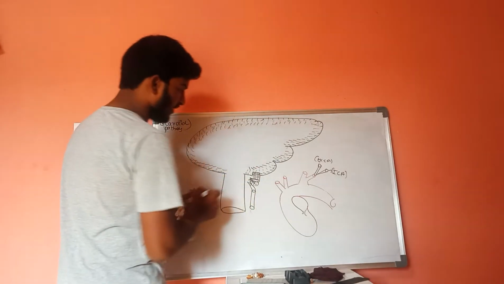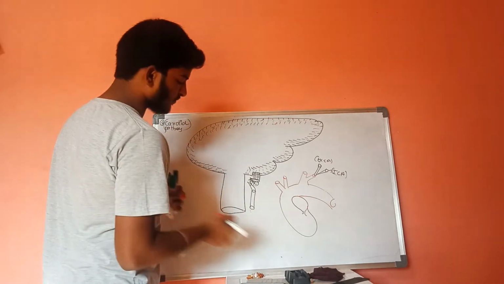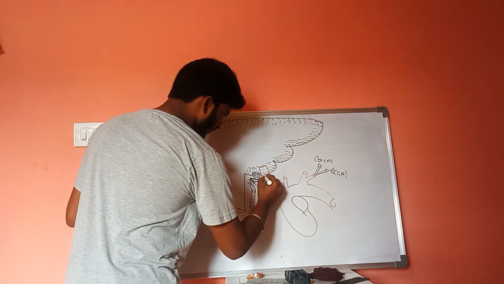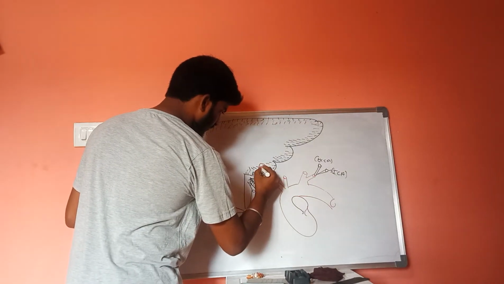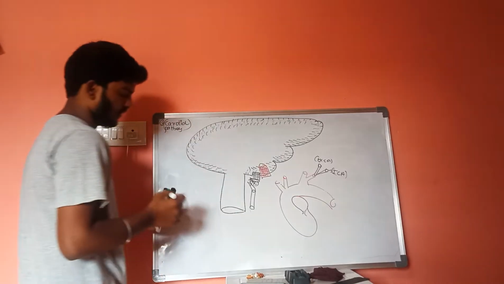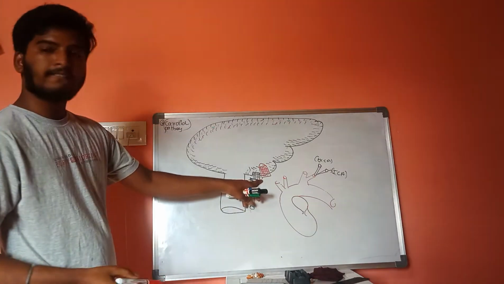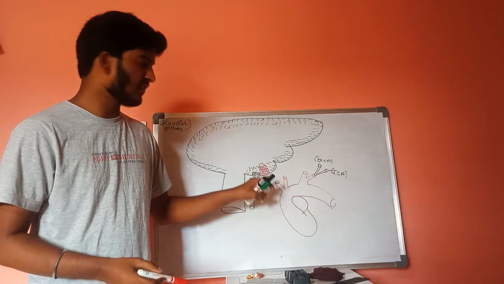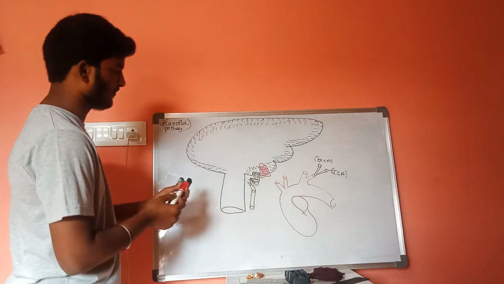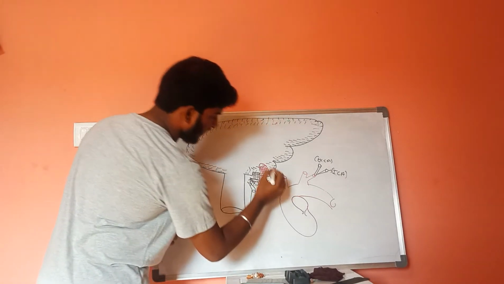Whenever it is stuck in this dura mater, there is a special structure which is present at the junction of this outer layer and middle layer and inner layer, that is called foramen lacerum.